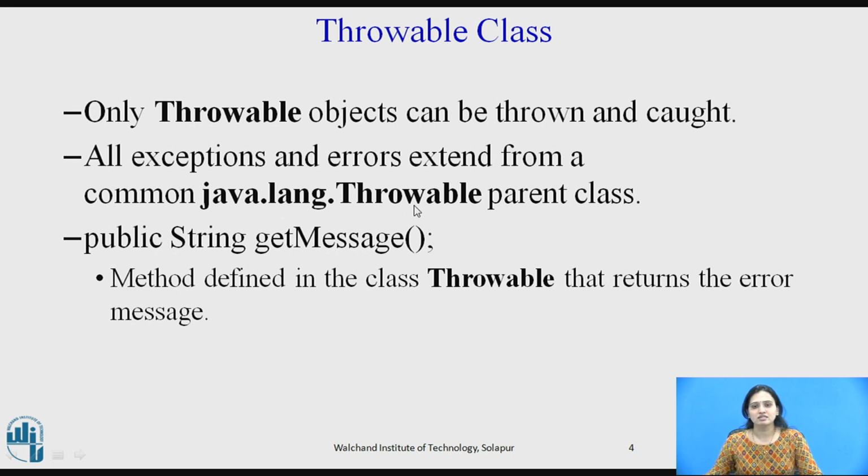There are many constructors and methods defined in this Throwable class. One of the methods is getMessage. We are going to use this getMessage to get the error message and it will be displayed to the user.